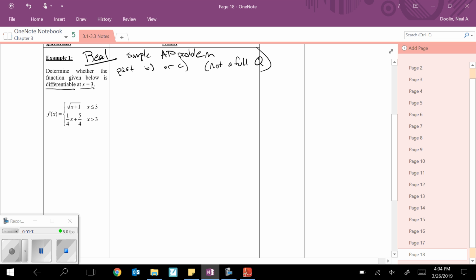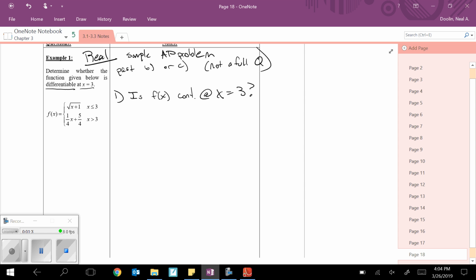Well, differentiability really has two conditions. One, the function has to be continuous. So we first have to ask ourselves, is f of x continuous at x equals 3? And if the answer to that is yes, then we'll move on to check, is it actually differentiable at that point? Does the slope exist everywhere around 3?